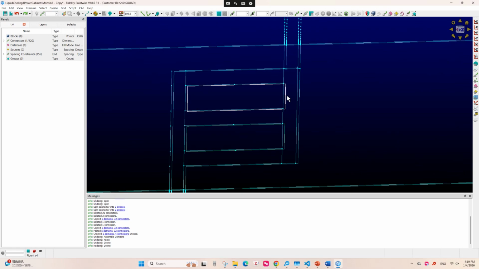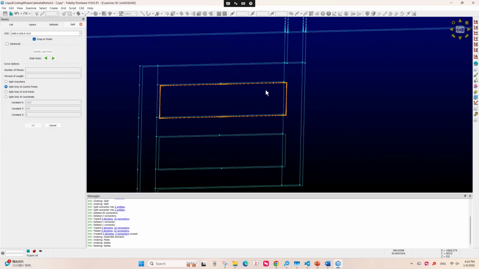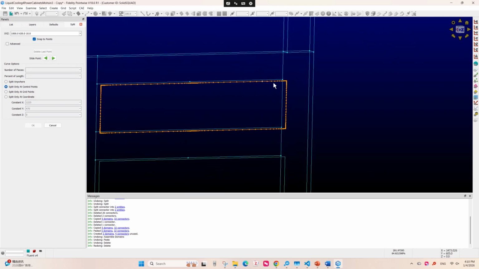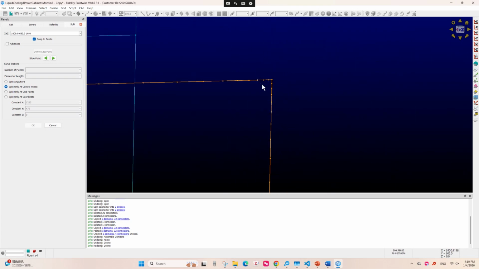If you want to split it, you can press Control Q and it will show this menu. There are several options here. You can choose like split anywhere or split only at control points. For example, I have defined different control points on this line connector. So I can split at any control point.